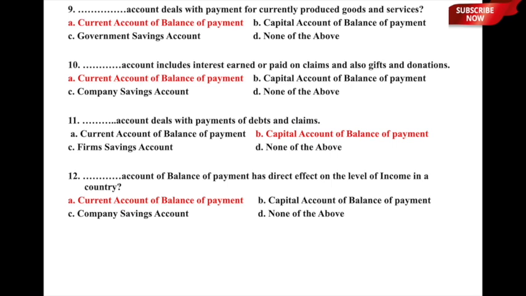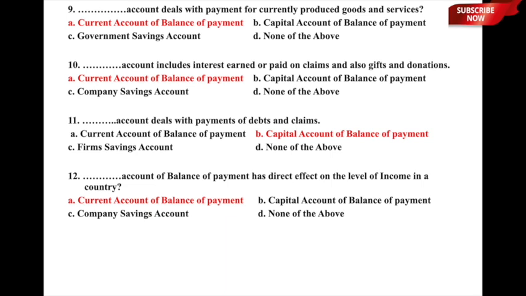Let us now move to question number 10. The question is, dash account includes interests earned or paid on claims and also gifts and donations. So, here we are looking at the interest which is earned or paid on claims and also the gifts and donations. Let us look at the options. First option is current account of balance of payment, second is capital account of balance of payment, third is company savings account, or D, none of the above.